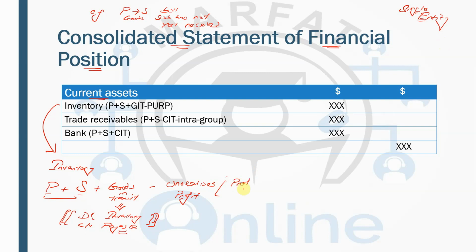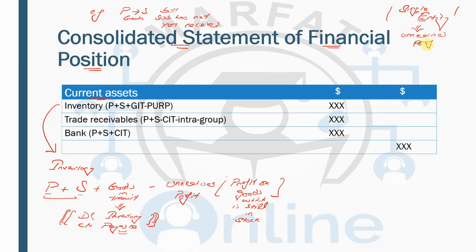So, profit on goods which is still in stock. Because we are doing the consolidation based on the single entity, this unrealized profit should be removed.